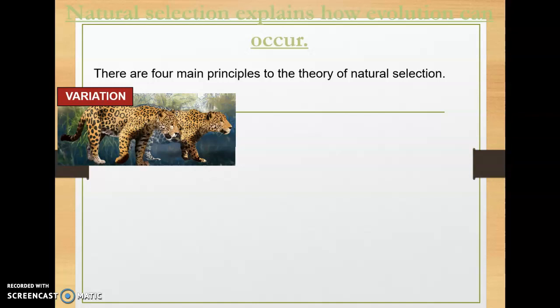Variation are the heritable differences that exist in every population. So if you think about variations in humans, think about the differences in our hair color and our eye color and our height and our skin color. So variation is the basis of natural selection. The differences in the individuals result from differences in the genes inherited from the parents, or the differences can result from random genetic mutations.